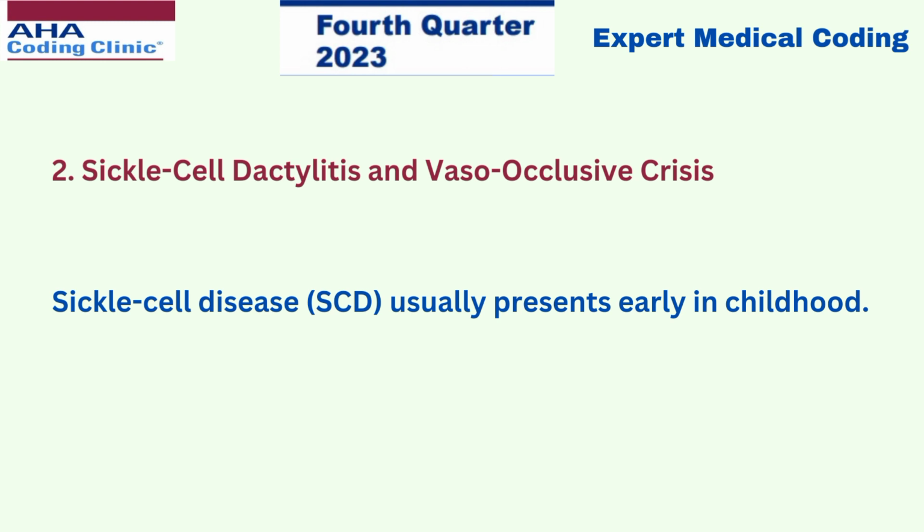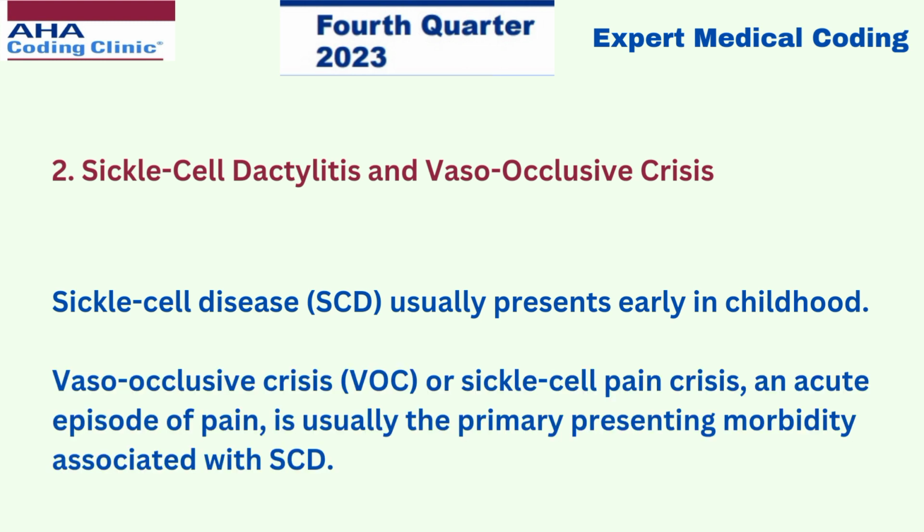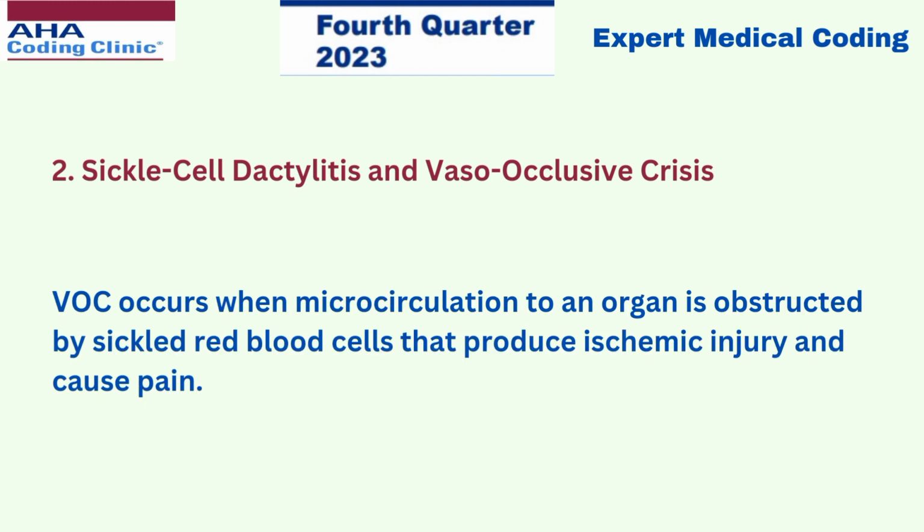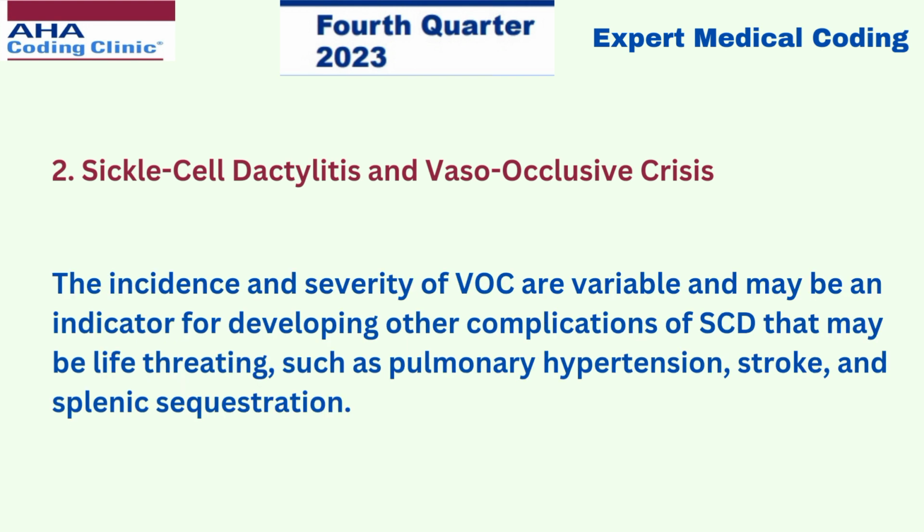Sickle cell disease usually presents early in childhood. Vaso-occlusive crisis, or sickle cell pain crisis, an acute episode of pain, is usually the primary presenting morbidity associated with SCD. Vaso-occlusive crisis occurs when microcirculation to an organ is obstructed by sickle red blood cells that produce ischemic injury and cause pain. The incidence and severity of vaso-occlusive crisis are variable and may be an indicator for developing other complications of SCD that may be life-threatening, such as pulmonary hypertension, stroke, and splenic sequestration.